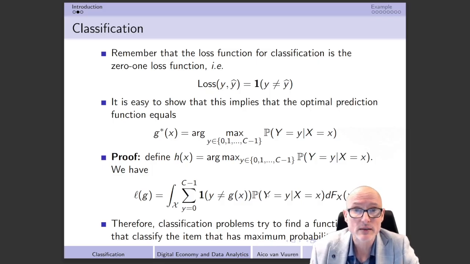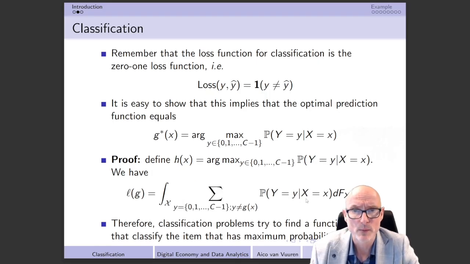But in addition to that, there's one other outcome, and that is if y and g(x) are equal to each other. But then we simply get a 0 here, so then I can completely forget about that. So that implies that the only thing that I need to do is to sum over all those outcomes for which y is unequal to g(x), and then I simply get the probabilities that we have over here. So I can also write it in this format that we have over here.